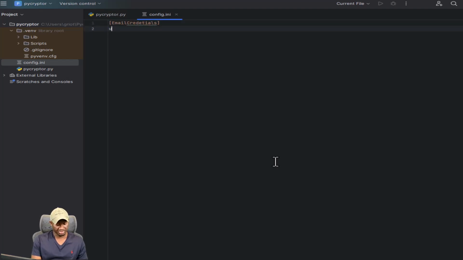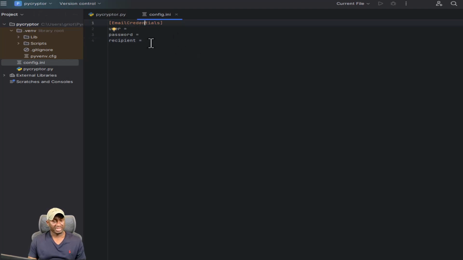Close that, and you would need a user, you need a password, you'll need a recipient. So the user would basically be the username or your email. Password would be the password that you create, and recipient will be same email or whatever email you want this to go to. Credentials, I need to correct that.